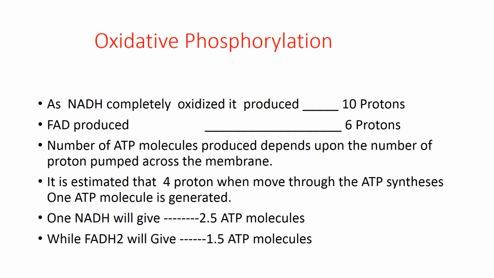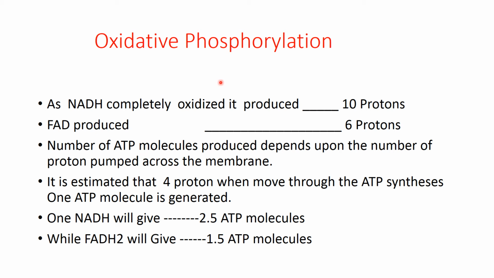So here are some calculations about oxidative phosphorylation. As we have seen in a previous slide, electrons are moving through the different complexes and ultimately delivered to oxygen to form water, and protons are pumped across the membrane.